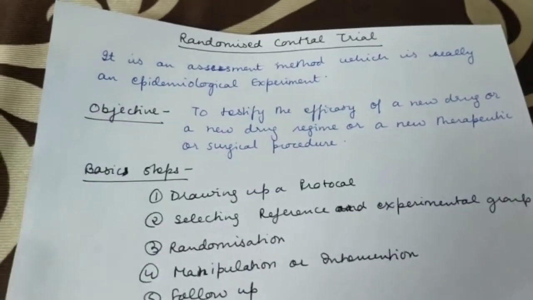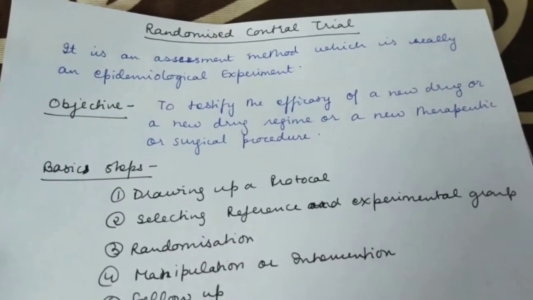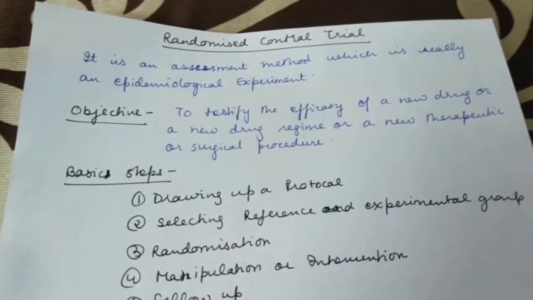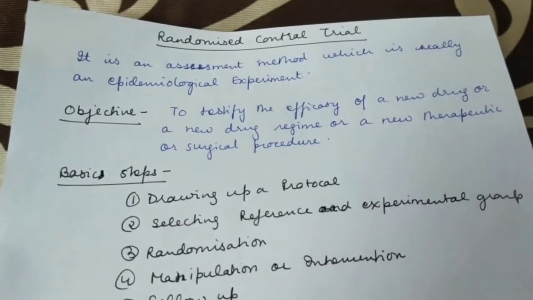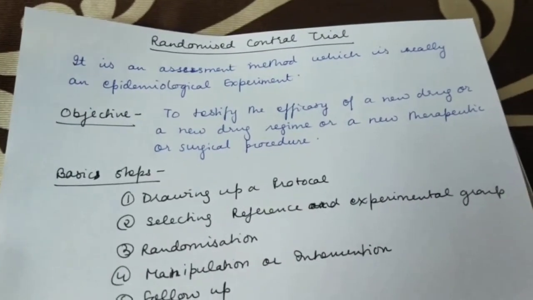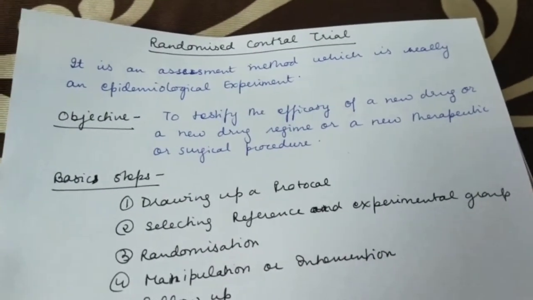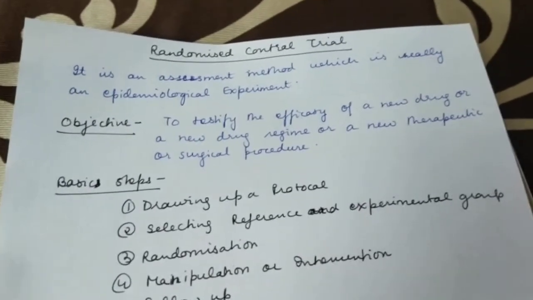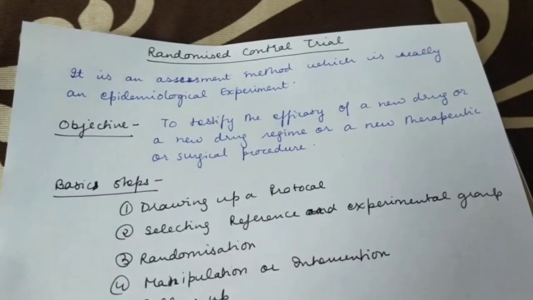So randomized control trial is an assessment method which is really an epidemiological experiment. You do an epidemiological experiment, and that is what is known as randomized control trial, or simply RCTs. Now why is it called RCT? It is because here the people who constitute the study group or the control group are randomly allocated into either one of the groups, either the normal group or the group in which we are doing the intervention or the experiment.